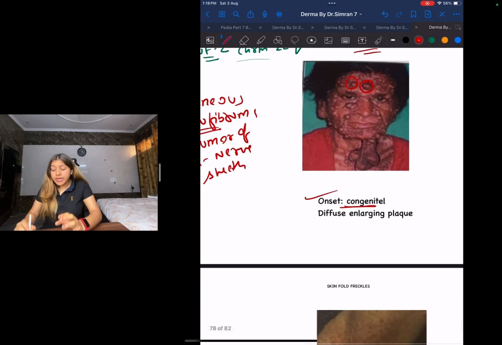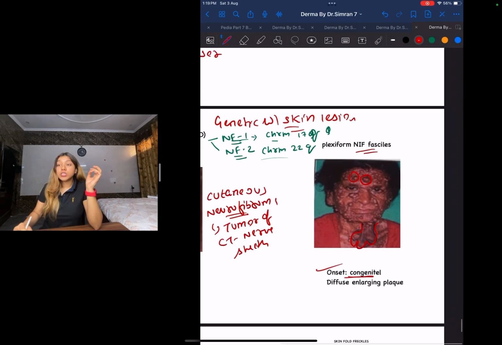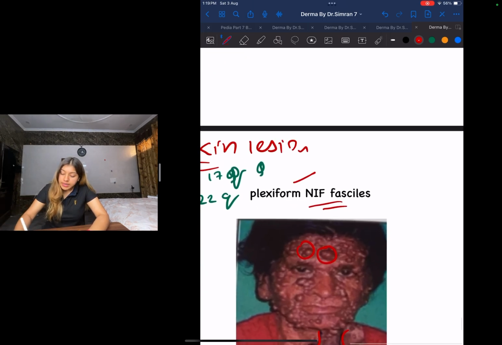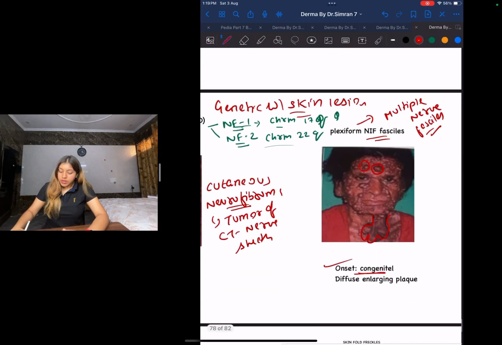Next, what you need to know is that it is a diffuse enlarging plaque. You can see it's diffuse, basically everywhere. What does plexiform mean? It means multiple nerve fascicles are involved. Okay, let us move on to the next.